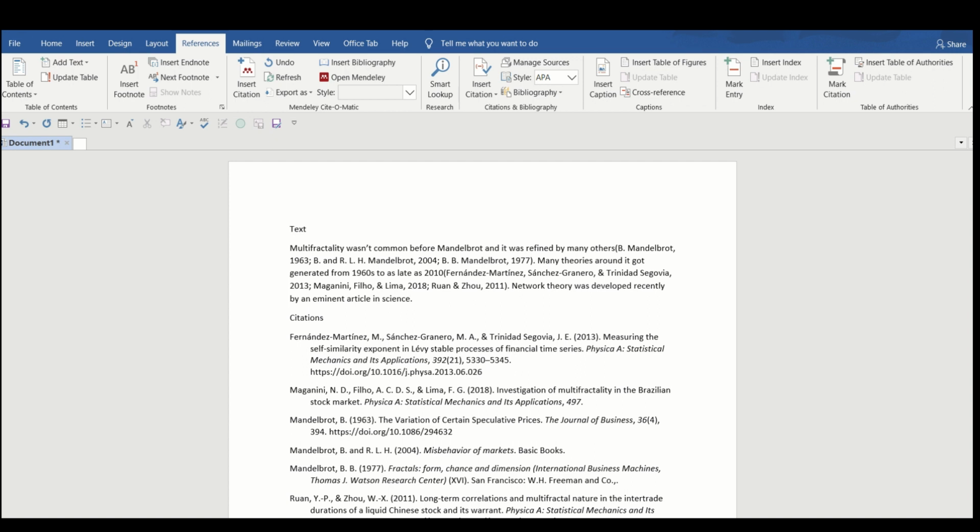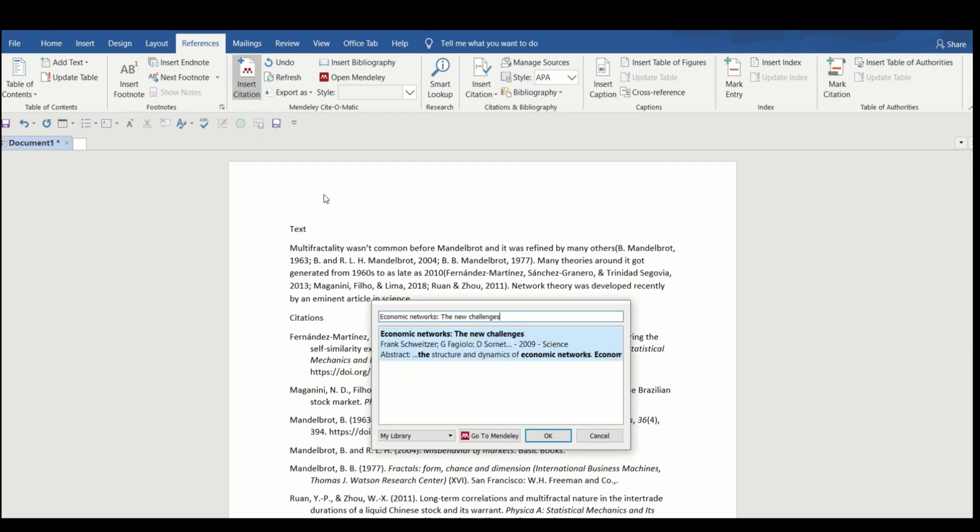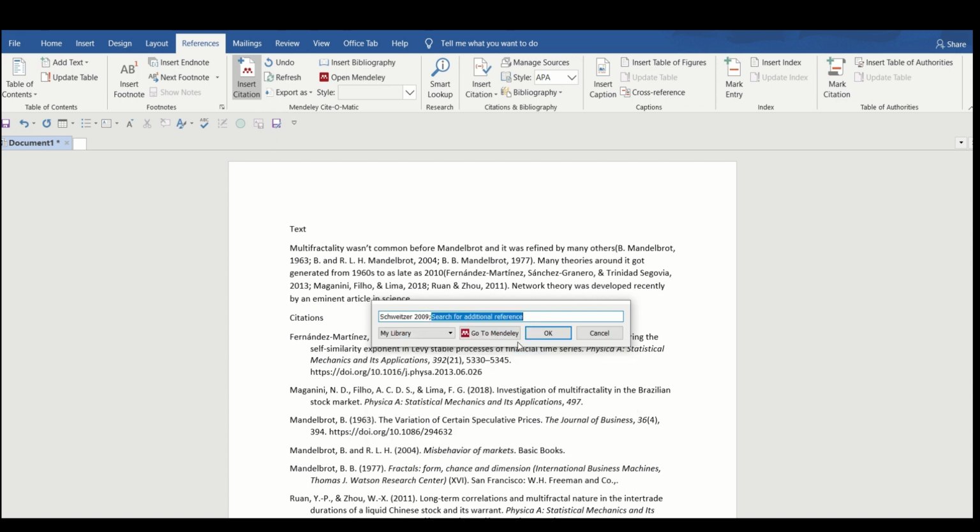You watch that I am putting the in-text citation just before the full stop. Now I will click Insert Citation and paste the name of the paper. You can see the name of the paper has arrived. That means the paper was inserted correctly. I'll press OK.